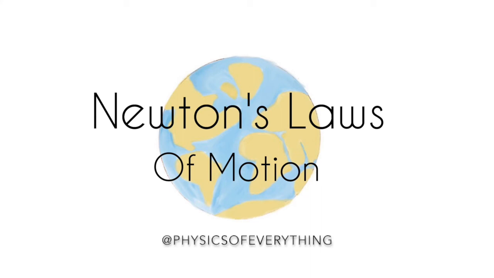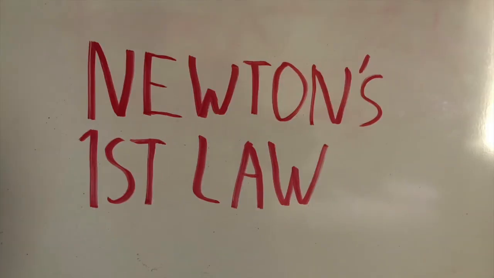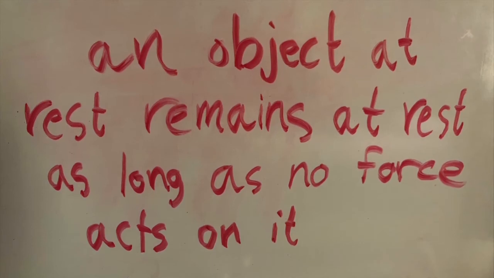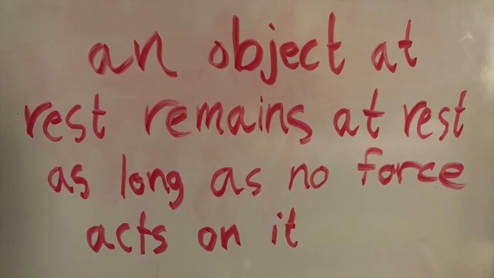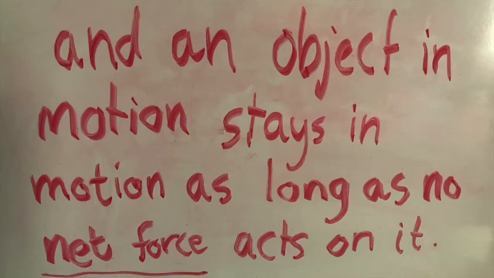Hello everyone. You probably know that Newton established several universal laws. In this video, we're talking about his most famous three laws of motion. His first law, Newton's first law, states that an object at rest remains at rest as long as no force acts on it, and an object in motion stays in motion as long as no net force acts on it.